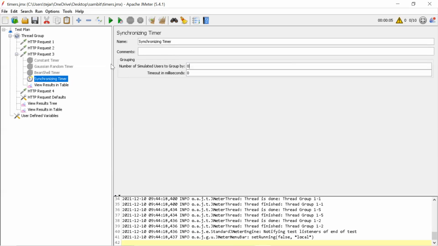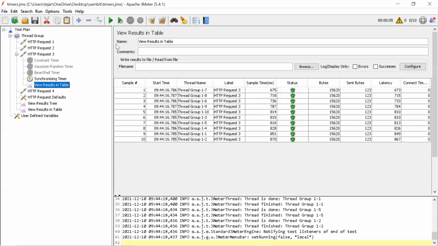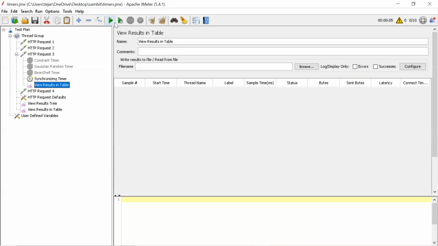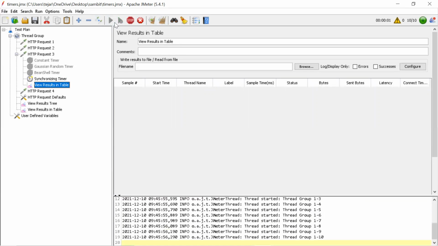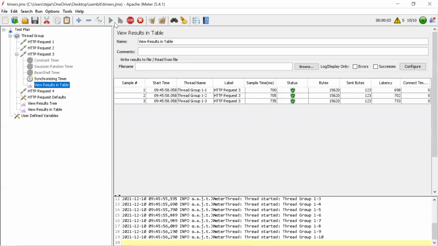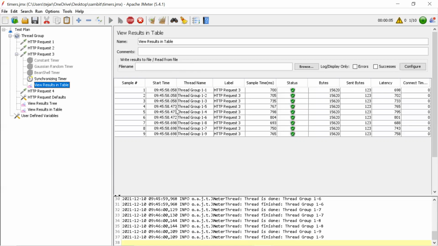Now, in this case, I will give 3. So for any 3 users who have completed request 1 and request 2, those 3 will go to the next request. You don't have to wait for all of them. Now let's check that pattern. If you check here, it goes 3 by 3, you will see subsets: 058, 473, 698. And you see 1 user got left, because the 3, 3 sets are formed and that one will also complete.